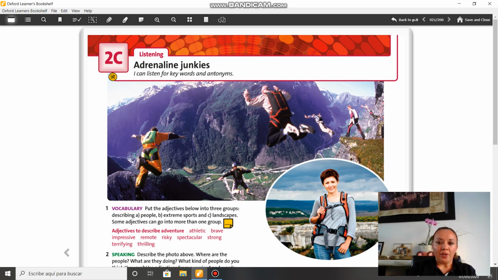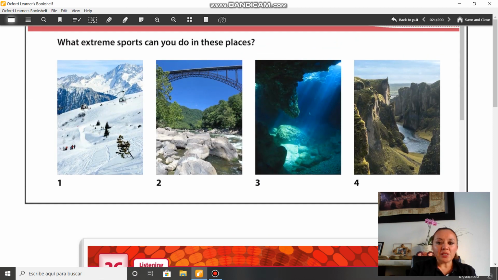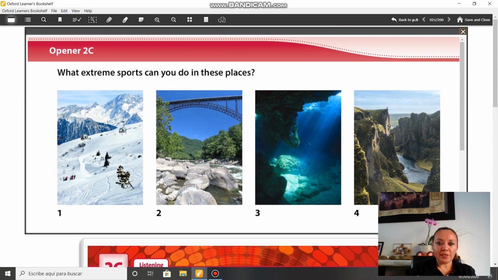How are you today? Well, today we are going to continue with our unit. We are going to check the past continuous form. And for this occasion, I want you to look at these pictures, please. So please look at these pictures and can you tell me what extreme sports can you do in these places?